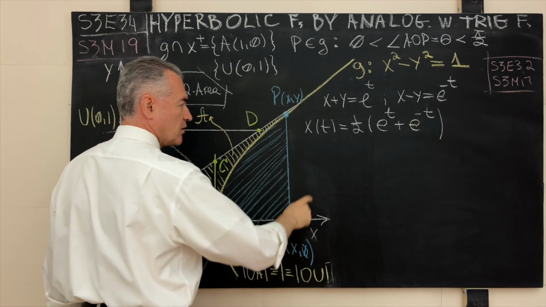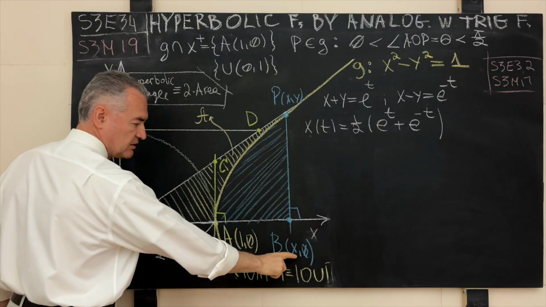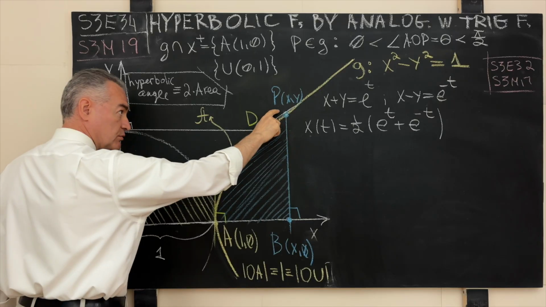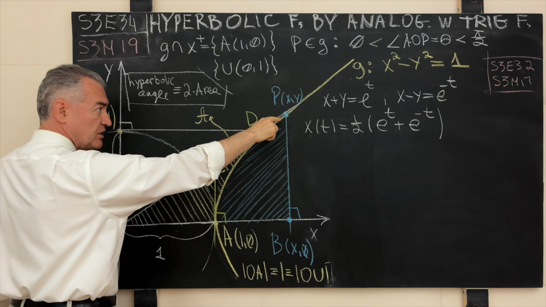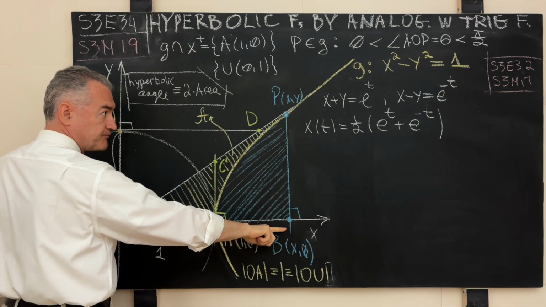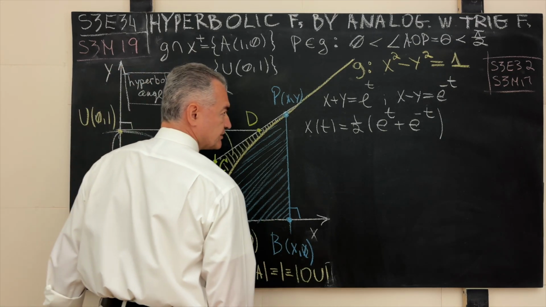And what does that mean? Remember that x is the first component of the point B, which is the orthogonal projection of the point P on a generating curve G onto the positive branch of the x-axis. And what does that mean?